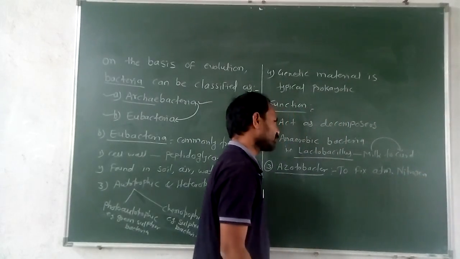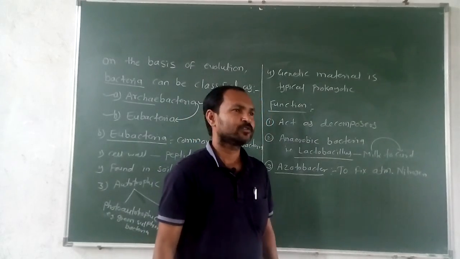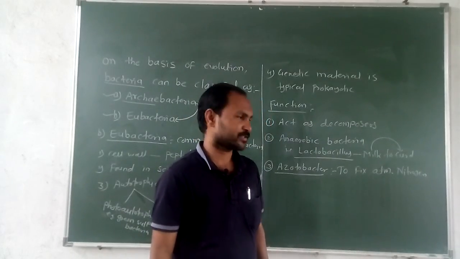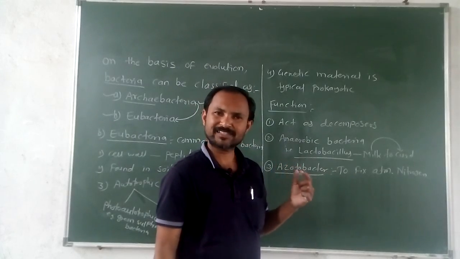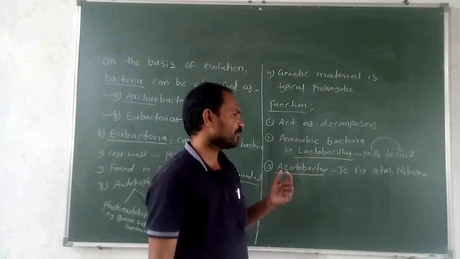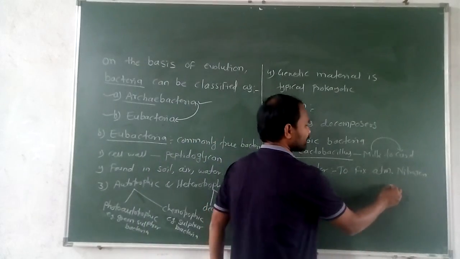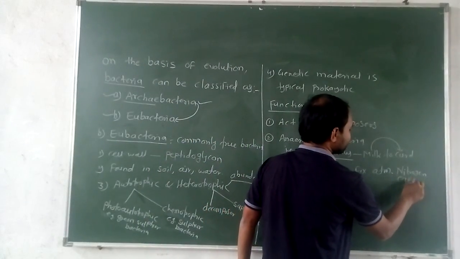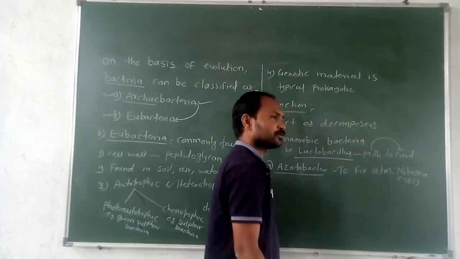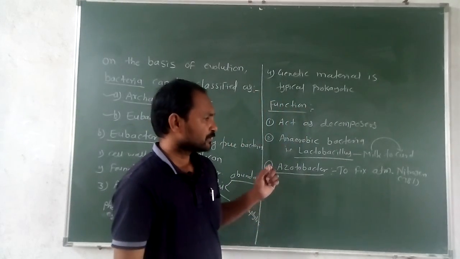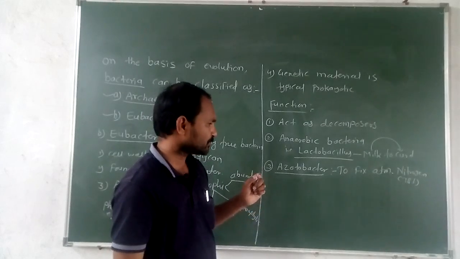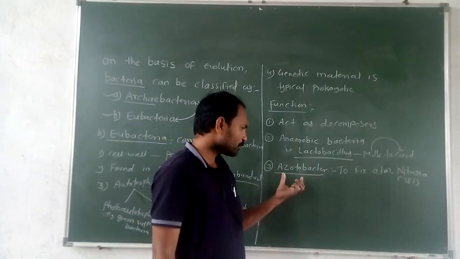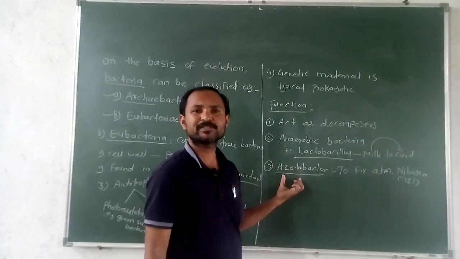That atmospheric nitrogen is very important for the plant for the formation of amino acids. This nitrogen is in gaseous form. Near about 78% nitrogen is present in the atmosphere in the form of gas. Such an important element, required for the formation of amino acids, can be obtained by Azotobacter, which is present in the soil.